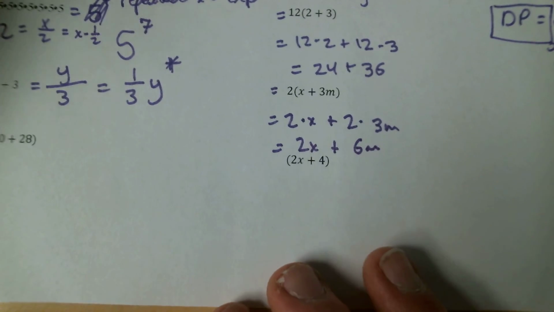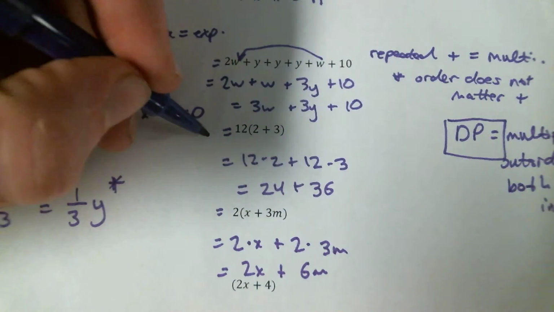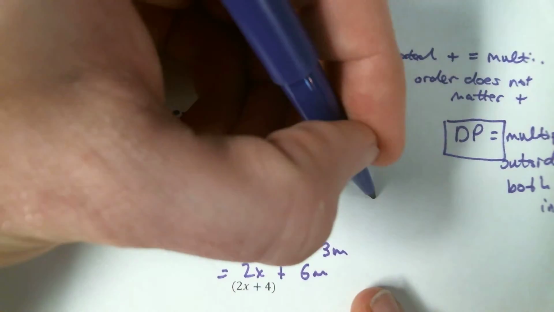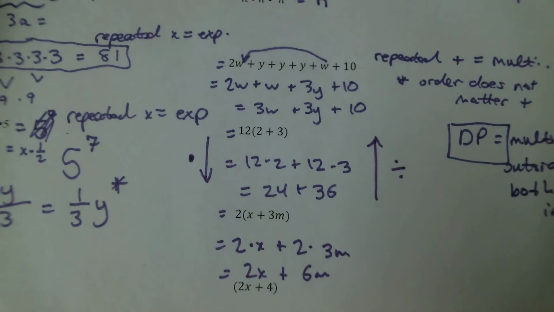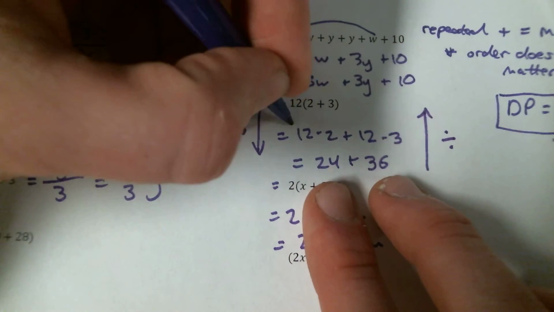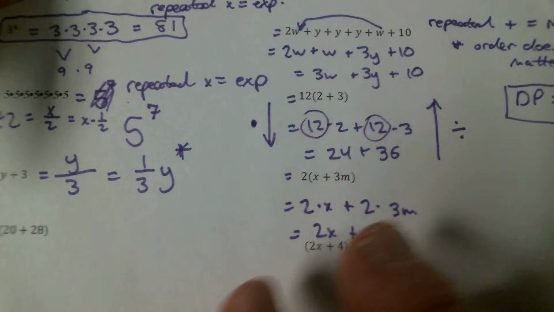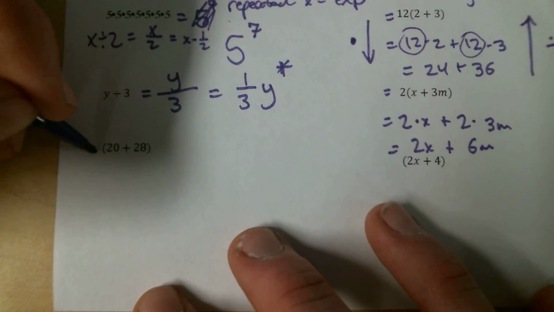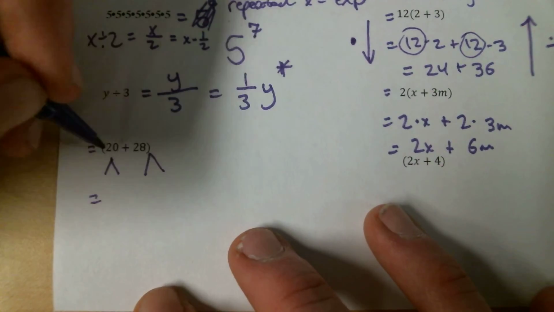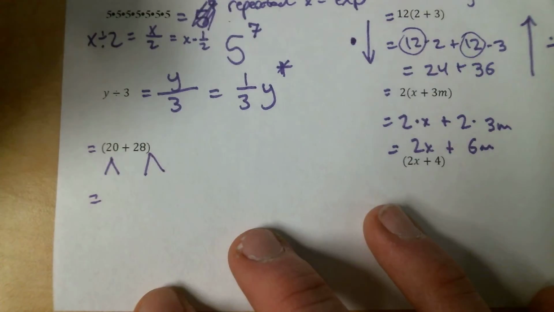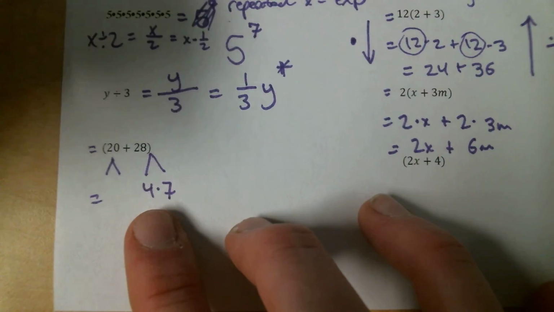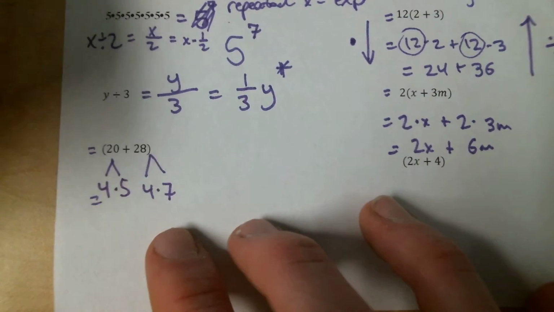But this also goes backwards, right? In the same way that I can go down multiplying here, I can also go backwards by dividing. So if you think about it, we could break these two apart. We think, oh, what number do they have in common? They have 12 in common, right? Let's see if we can do that here with 20 plus 28. So again, my goal is to try to break each of those apart with a common number. So let's try this. Well, 28, that's kind of the weirder number. It's not as versatile as this one. I know it's 4 times 7. Does either of those numbers work with 20? Yes, absolutely. 4 times 5 is the same thing as 20.